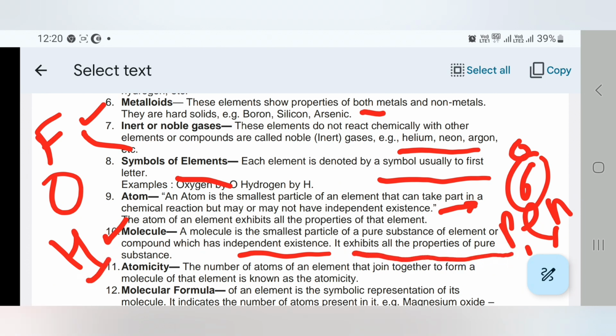Now, the next one is atomicity. What do you mean by atomicity? The number of atoms of an element that join together to form a molecule of the element is known as atomicity. Let's discuss some examples for atomicity.